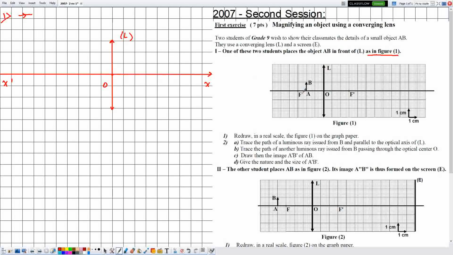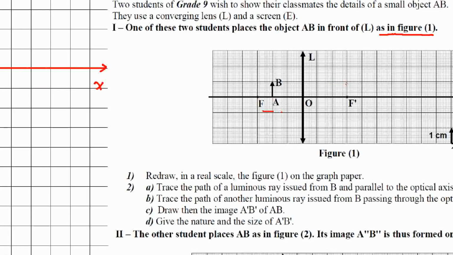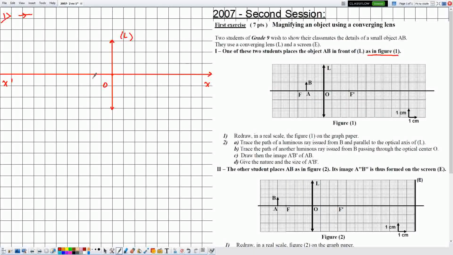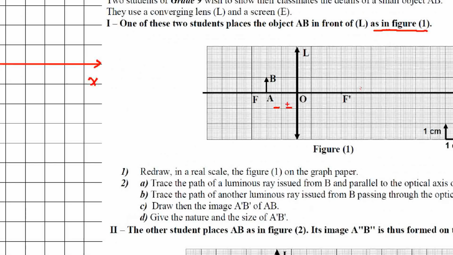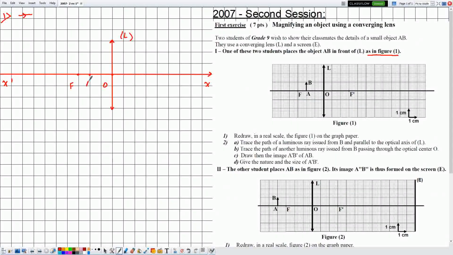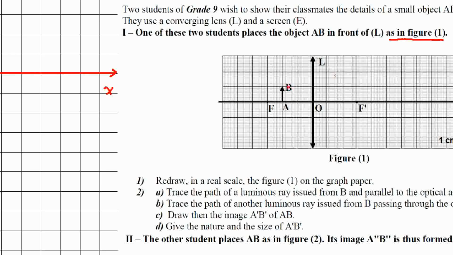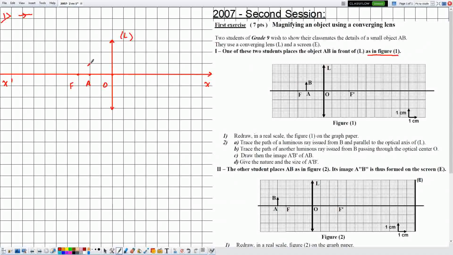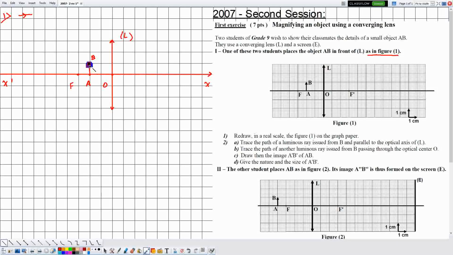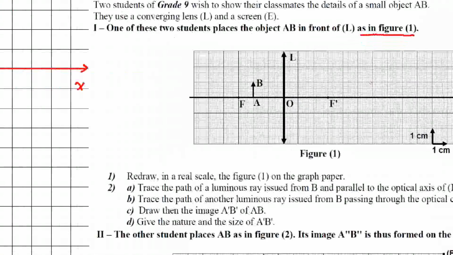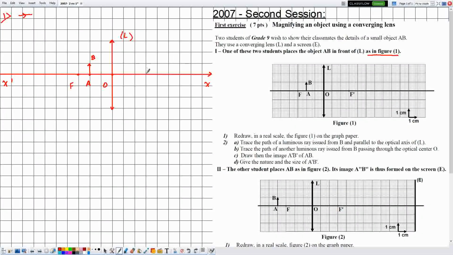Now the object focus F is located 1, 2, 3 divisions behind the lens. So we have one in front of the lens, sorry. So 1, 2, 3, this is the object focus F. And the point A is located 1, 2 divisions in front of the lens. Above the point A we have the point B located 1 division. A hat is found on B. Let's trace the object. Moreover, the point F prime is located 1, 2, 3 divisions in front of the lens.